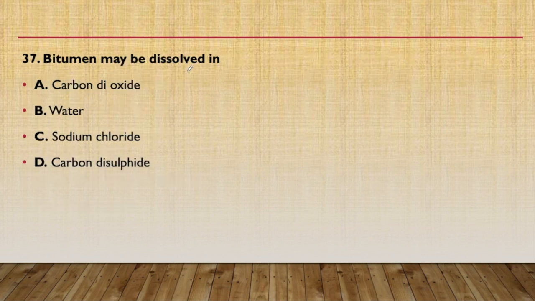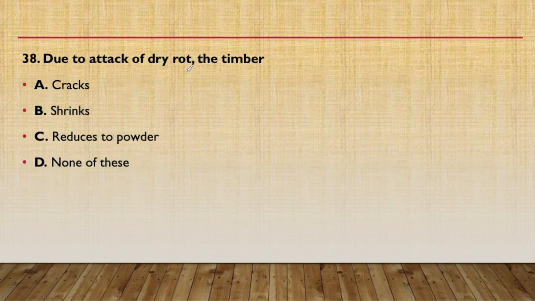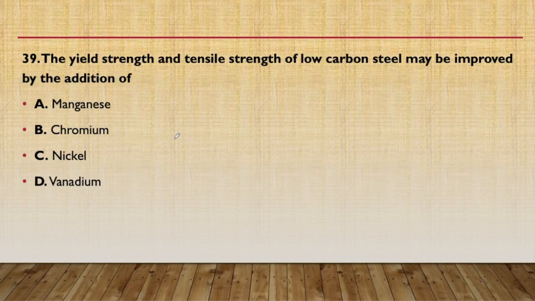37th question, bitumen may be dissolved in carbon dioxide, water, sodium chloride or carbon disulfide. The answer will be D, that is carbon disulfide. Okay. 38th question: due to attack of dry rot, the timber cracks, shrinks, and reduces to powder. So because of dry rot, the timber will reduce to powder. It's very well known.